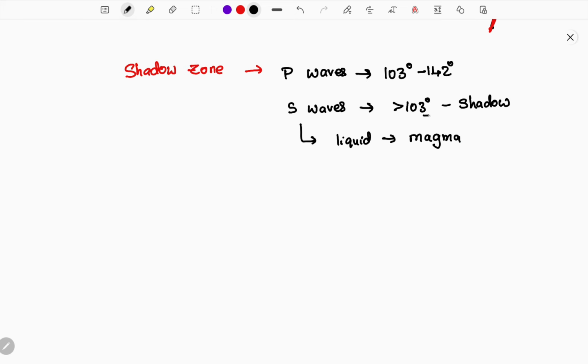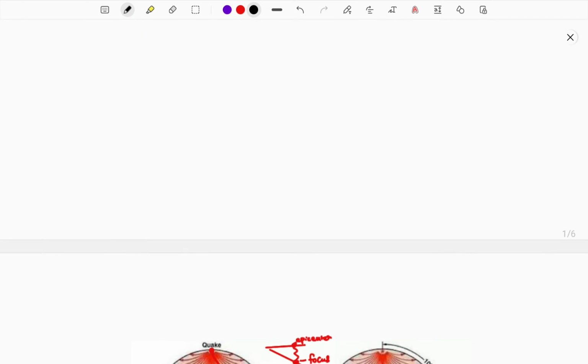Above 103 degrees there is no detection of S waves, which means there is a liquid layer. So it is confirmed that we have a liquid layer beyond. This is how we are able to detect the interior of the earth. This is very important in defining what type of layer is present inside the earth. So guys, this is very important in detecting the interior of the earth.